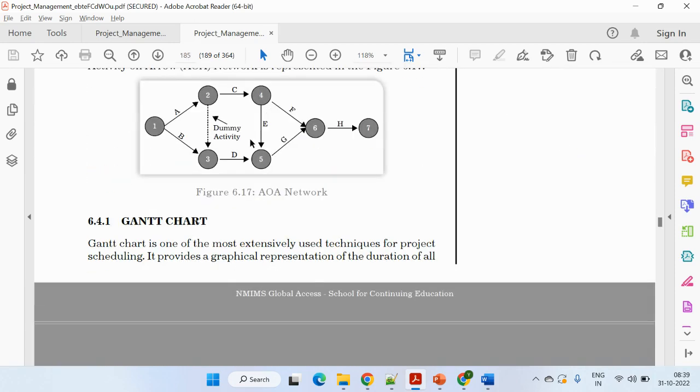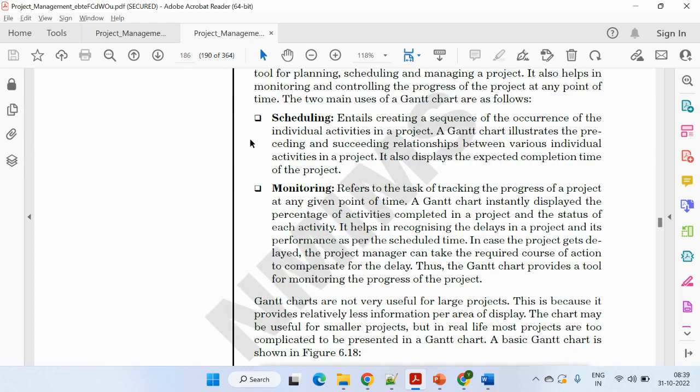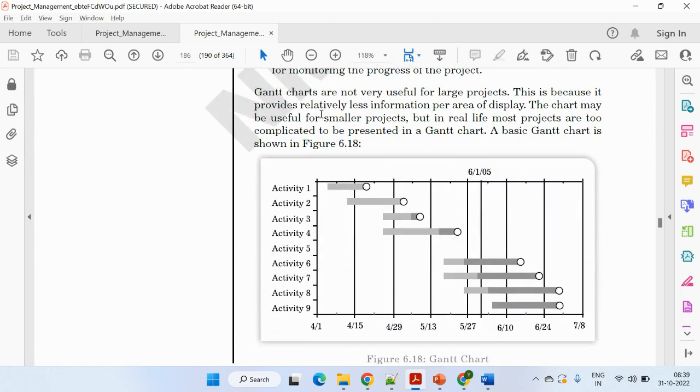So if you see this, this is normally a bar chart wherein we are scheduling and monitoring certain kinds of activities. Like we are mentioning, okay, from first to fifth we are doing this activity, fifth to sixth we are doing this activity. So date wise we are breaking down. If I talk about 1st of April, the project will start from 1st of April and end with 8th of July. So this is the way we create a Gantt chart.